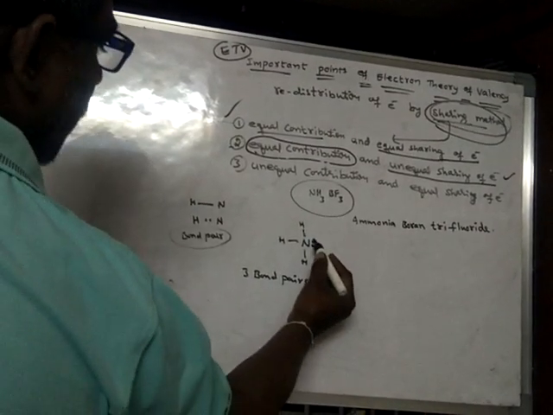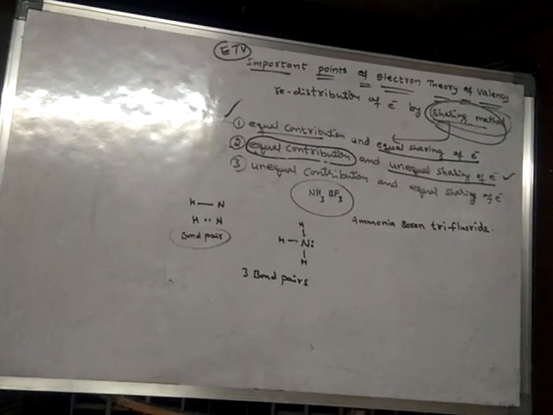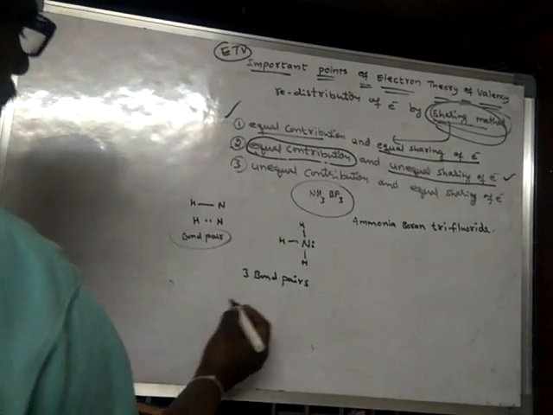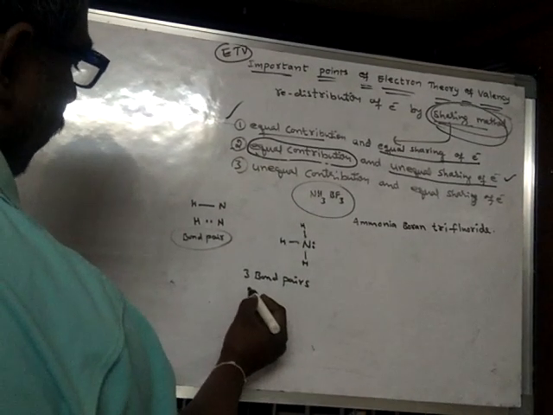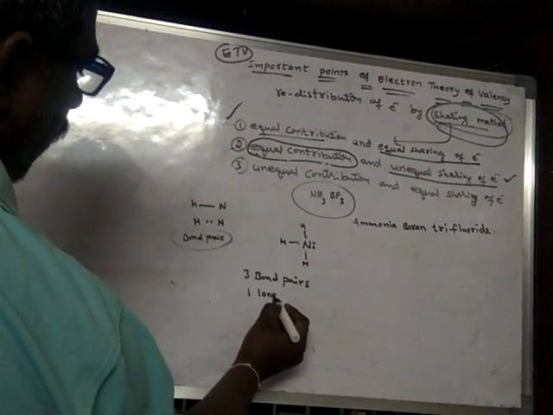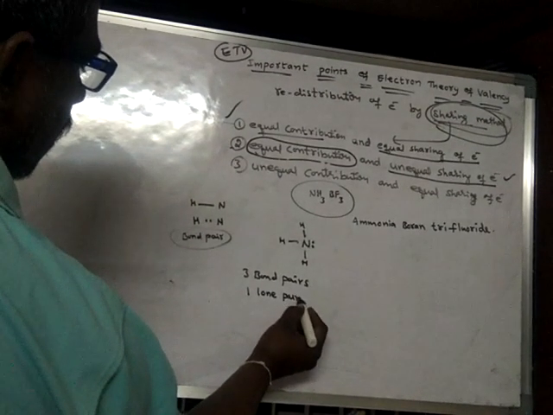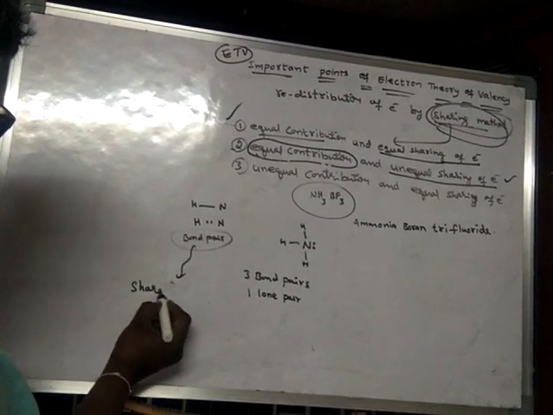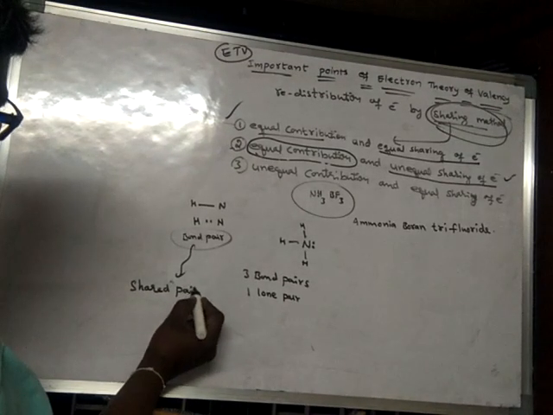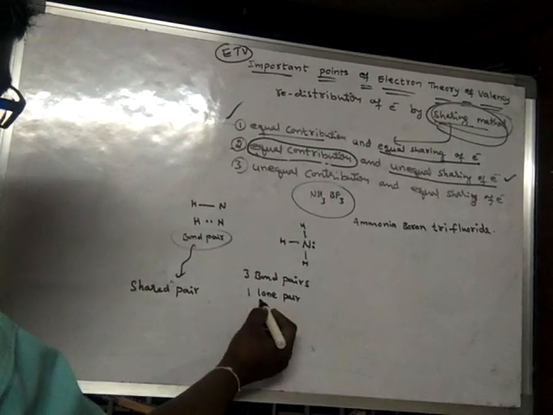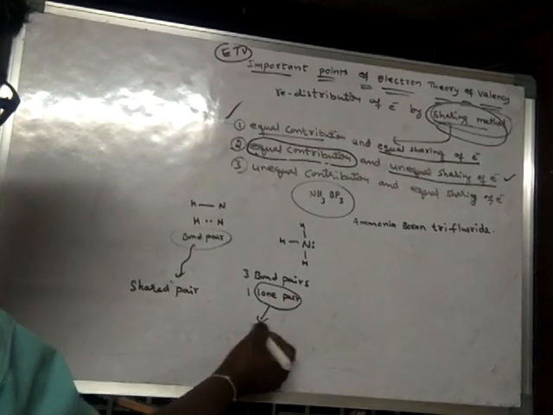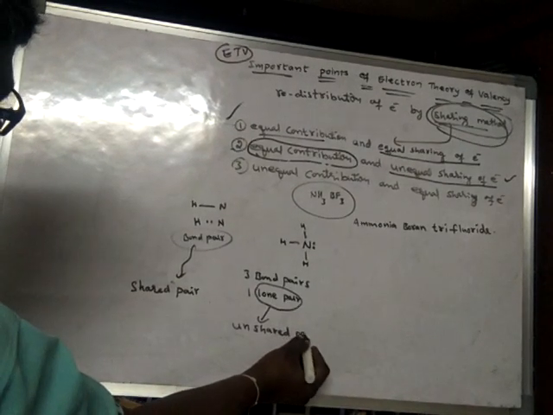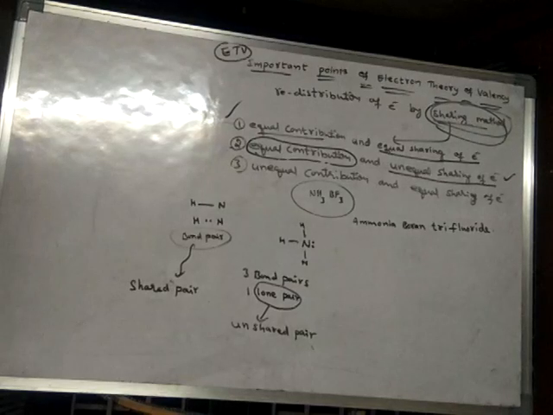And this pair of electrons is not involved in any bond. Hence it is said to be a lone pair. How many lone pairs are there? Only 1 lone pair. A bond pair is also called a shared pair, and a lone pair is said to be an unshared pair.